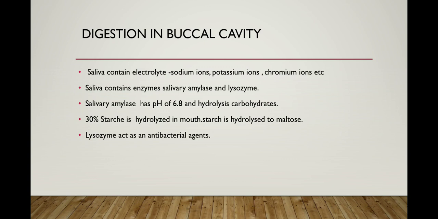That's why carbohydrate digested in the mouth is converted into starch and maltose, and that's why our food tastes sweet in our mouth. 30% of starch is hydrolyzed in the mouth and converted into maltose. Starch is hydrolyzed to maltose.